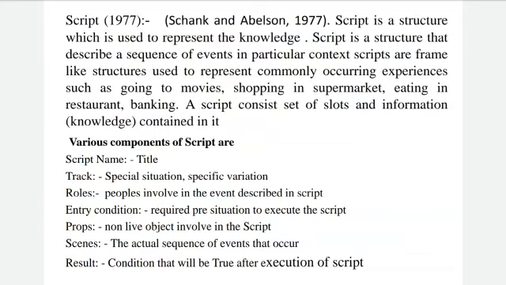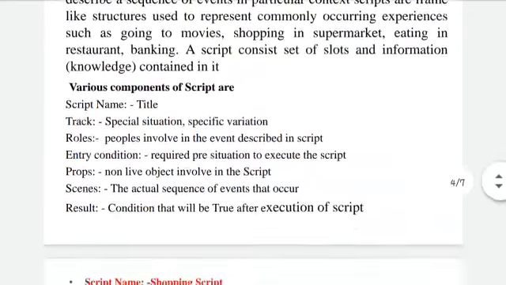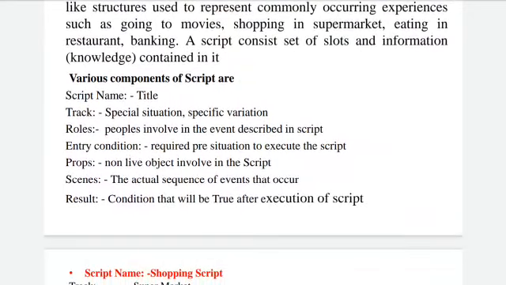A script consists of different slots and information available in it. The different components are the title, that is the script name, a track, spatial situation or spatial variation, and roles.